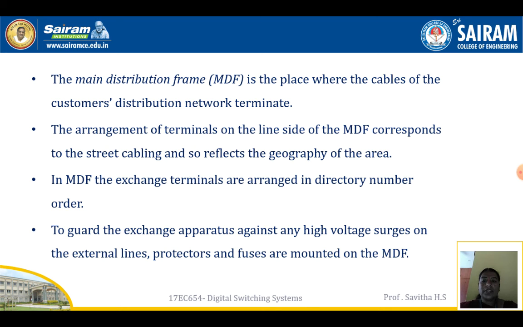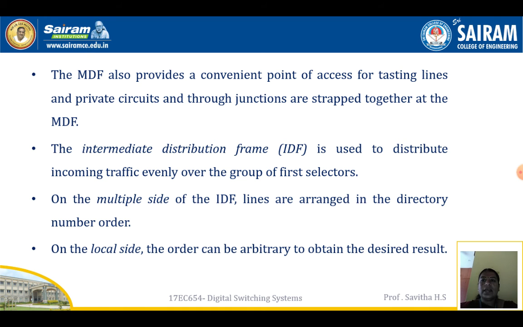To guard the exchange against any high voltage surges on the external lines, protectors and fuses are mounted on the main distribution frame. The MDF also provides a convenient point of access for testing lines and private circuits, and through junctions are stacked together at the MDF.